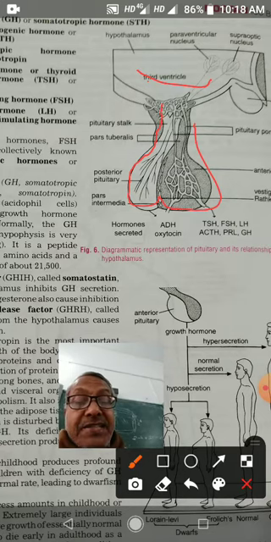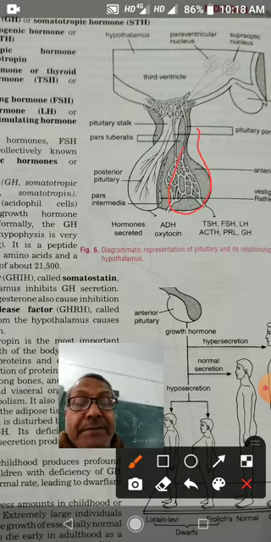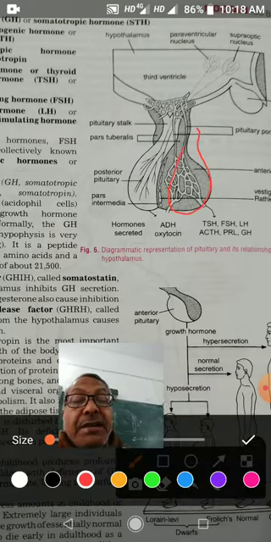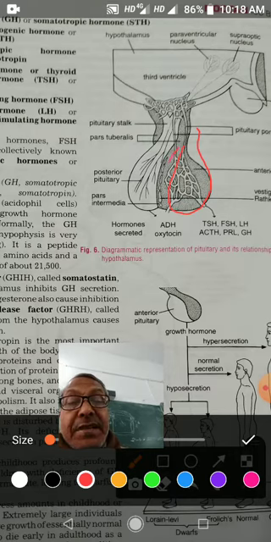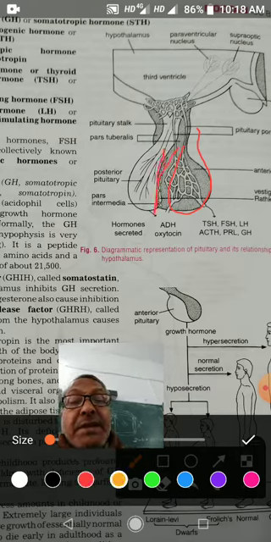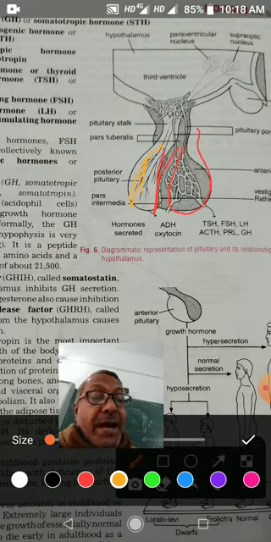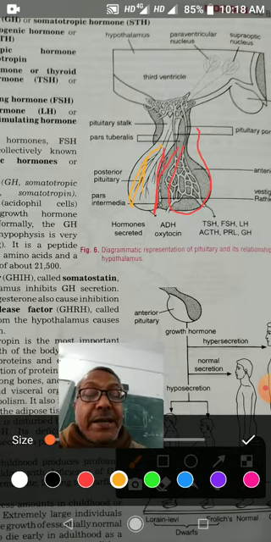This is the largest part, that is the anterior lobe of the pituitary gland. This is the intermediate part, that is the intermediate lobe, and this one is the posterior lobe. So there are three parts of the pituitary gland.